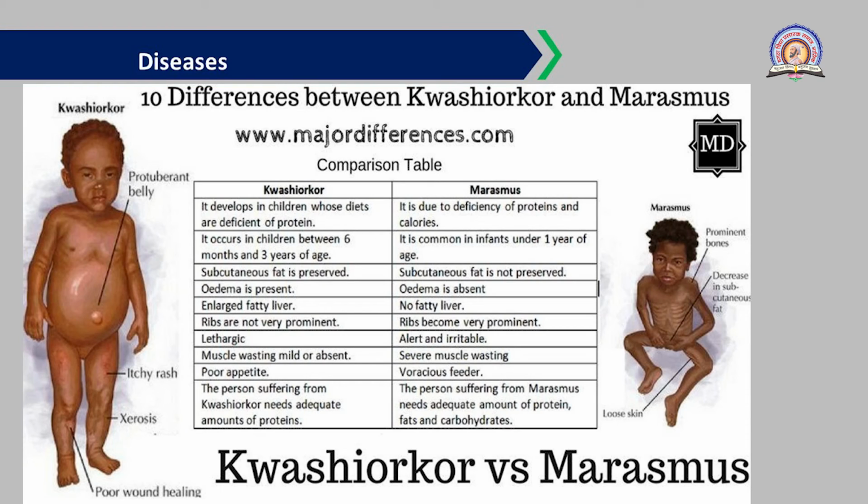And the person suffering from kwashiorkor needs an adequate amount of protein, because this is a deficiency disorder of proteins only, right? And the person suffering from marasmus needs an adequate amount of protein, fats and carbohydrates, also in the form of calories. Okay? So they need calories as well as proteins. So these are some differences you need to know about kwashiorkor and marasmus.